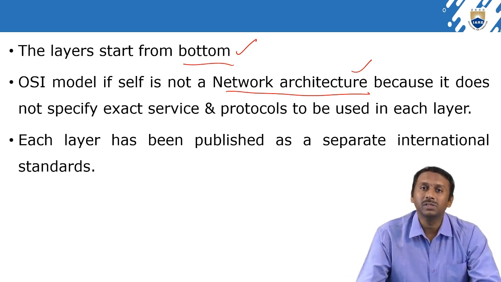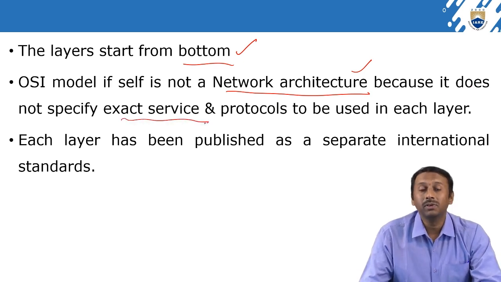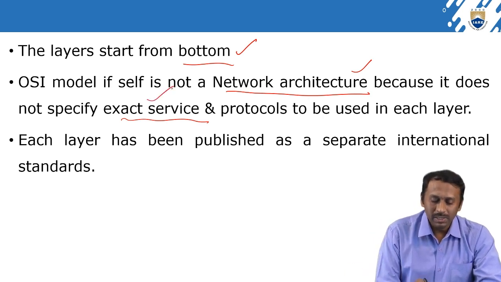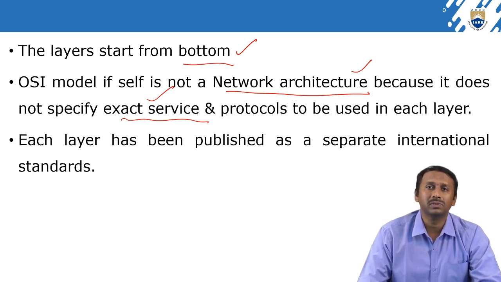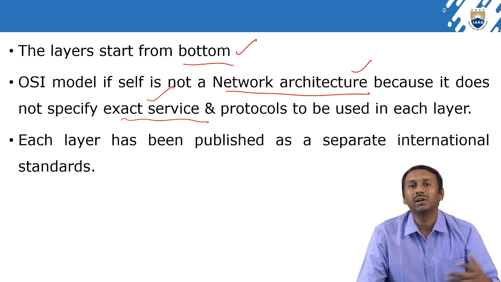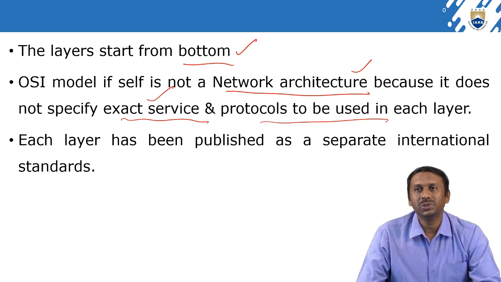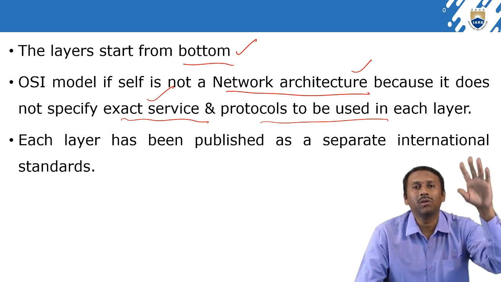So the OSI reference model is not an architecture, because it does not specify the exact service. When we consider any type of architecture, it specifies the exact service, but here it does not. We have different protocols, different layers and different functionalities. Protocols are used in each layer, and we are not using the same protocol in all layers.